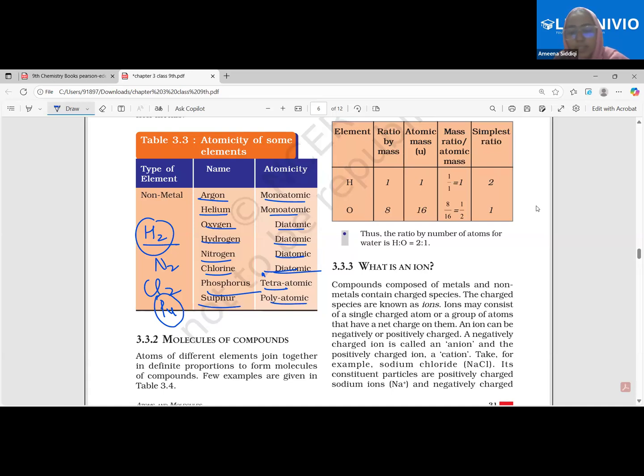Sulfur, polyatomic, although it is S8. So 8 is the atomicity, but we just take the term as poly because there are too many of them. So we just write polyatomic. Poly means many, simple. More than 4 we can take as polyatomic. Any confusion here?